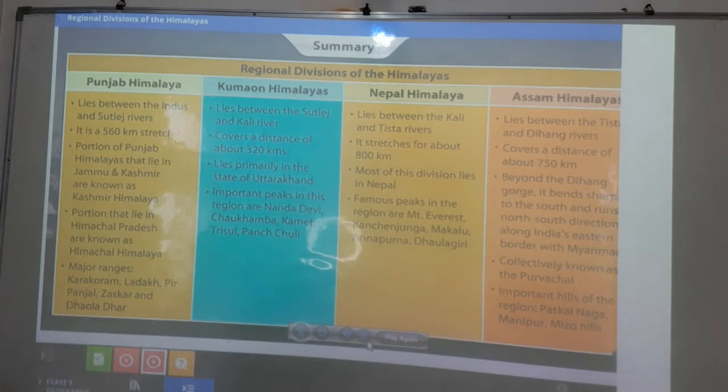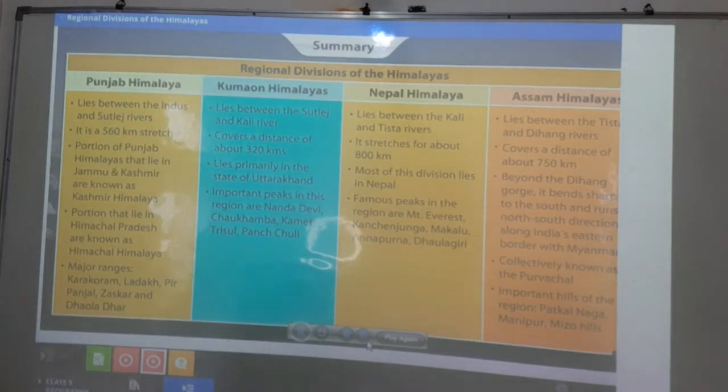Now the third part is Nepal Himalaya. It lies between the Kali and Tista rivers. It stretches for about 800 kilometers. Most of this division lies in Nepal. The famous peaks in the region are Mount Everest, Kanchenjunga, Makalu, Annapurna and Dhaulagiri.